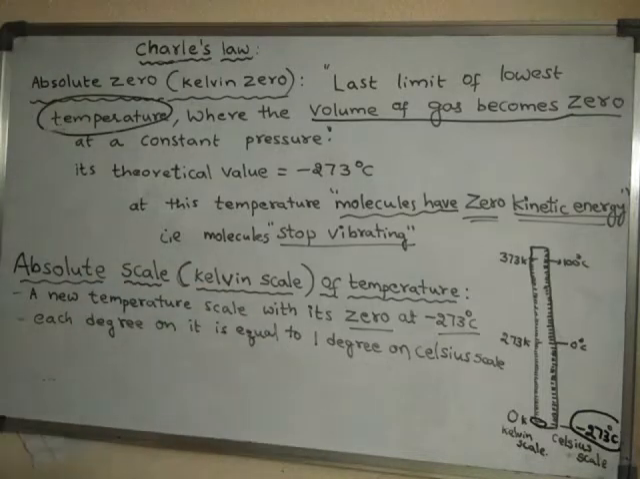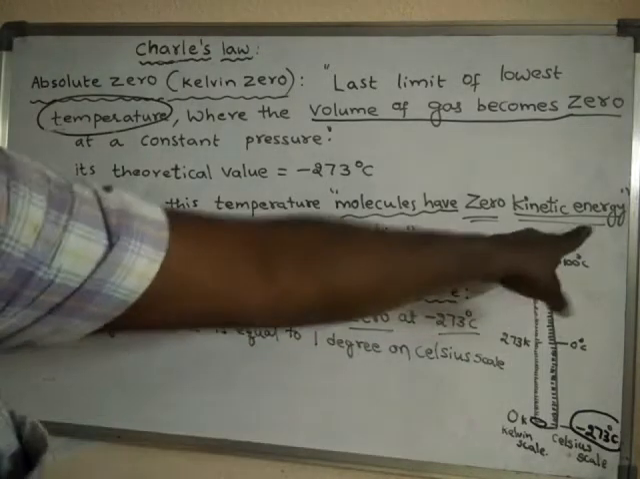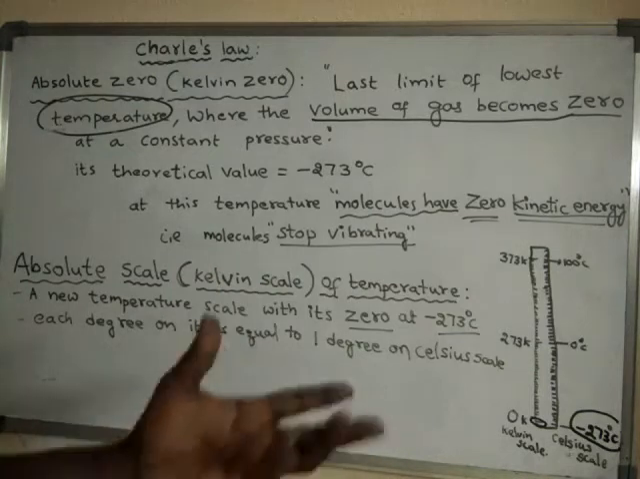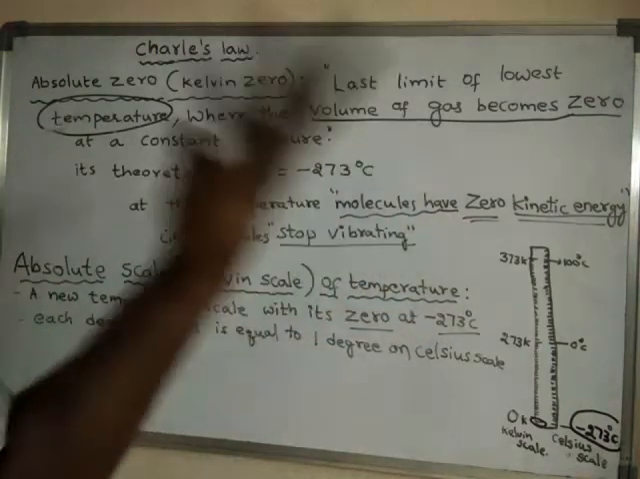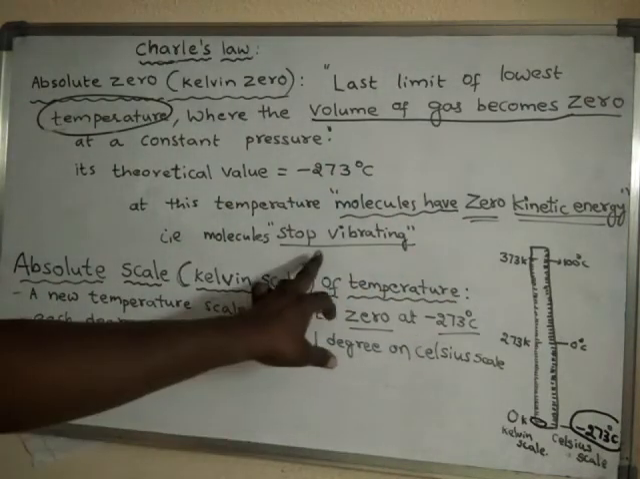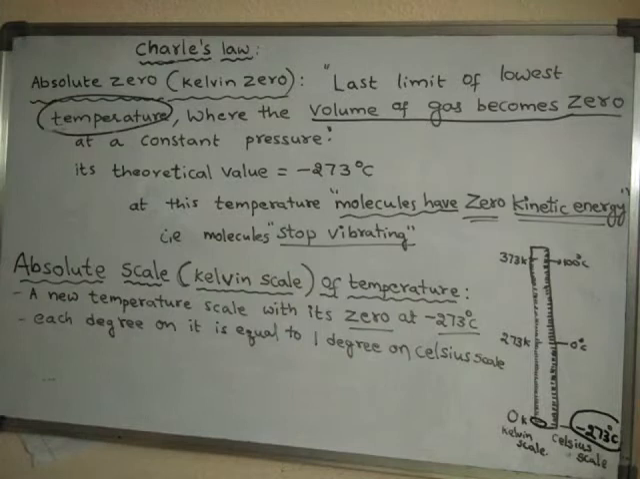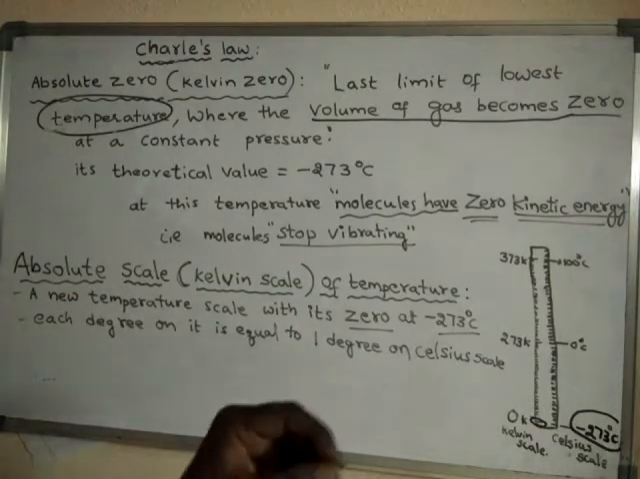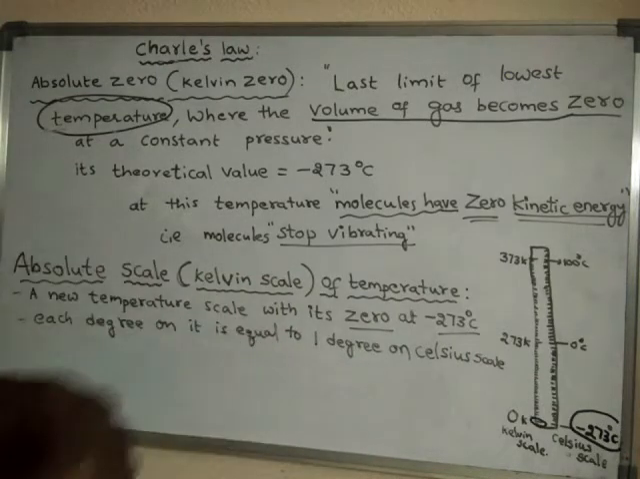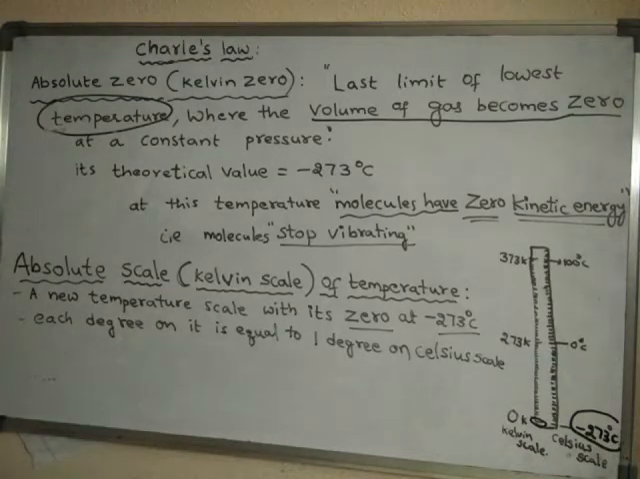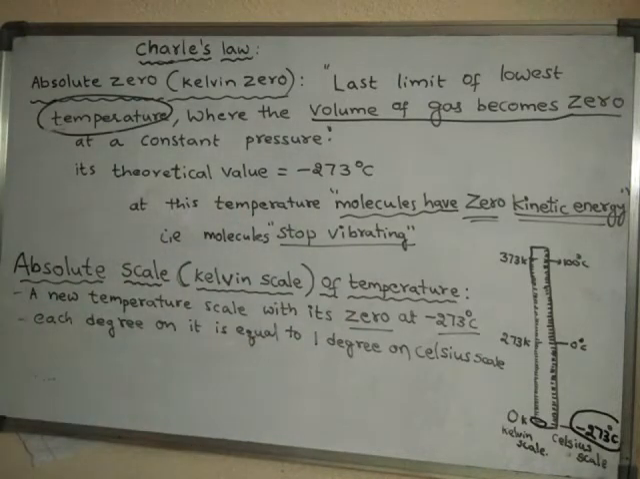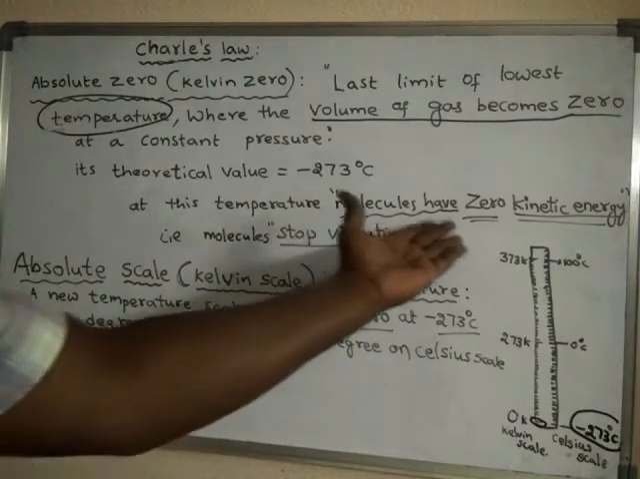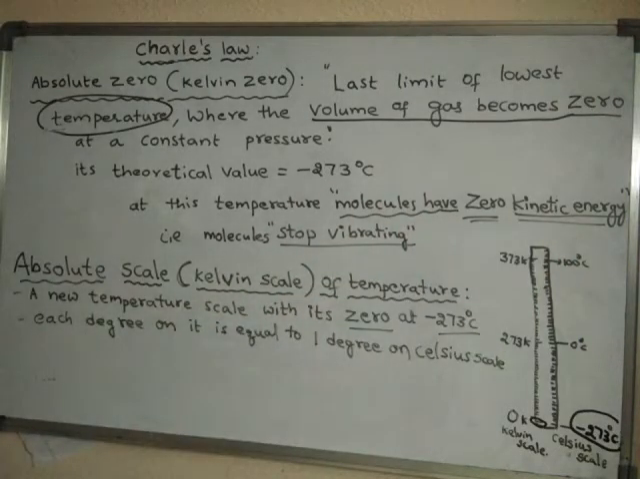There won't be movement. Kinetic energy means energy possessed by a molecule due to its movement. So molecules do not have any movement. They cannot even vibrate. Vibration is the minimum movement of particles, so even the minimum movement is not possible. That means molecules stop vibrating also. Hence the molecules possess zero kinetic energy.